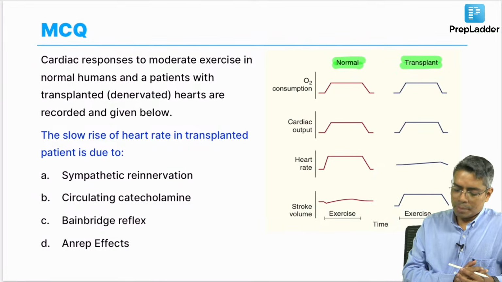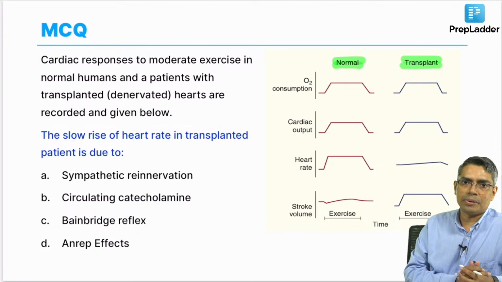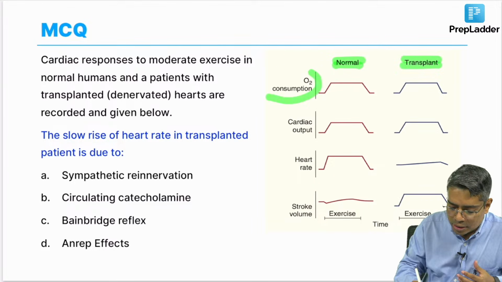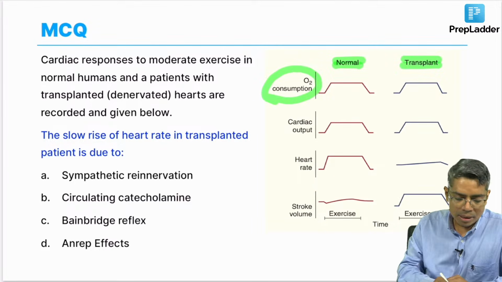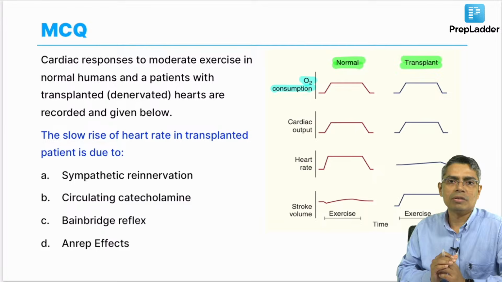But if you look at this diagram carefully, first look at oxygen consumption. Whenever a person is doing exercise, the oxygen consumption will increase more and more, because the muscle will consume more oxygen.